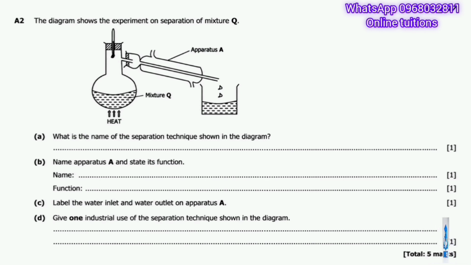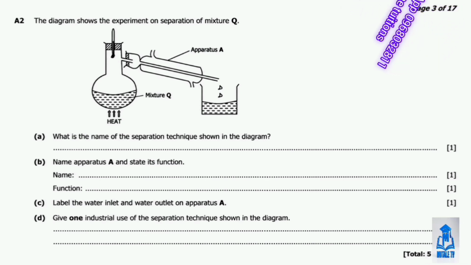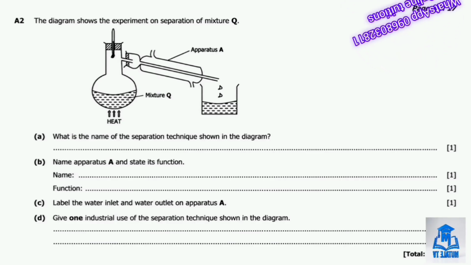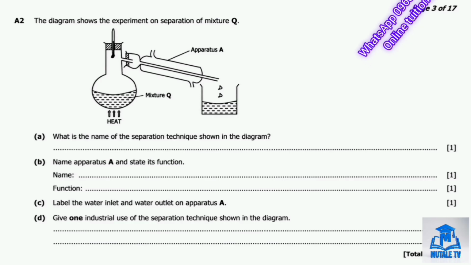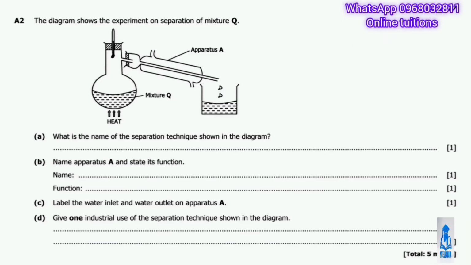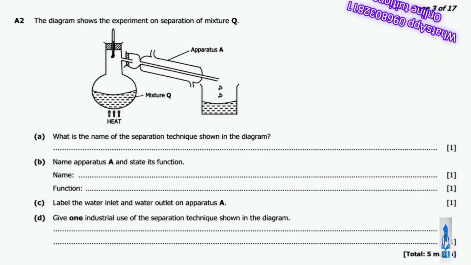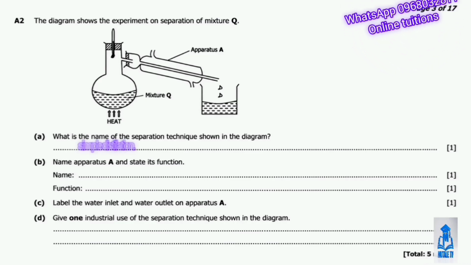So question A2 shows us a diagram of an experiment for separating mixture Q, where the mixture is heated and passed through an apparatus before being collected. So part A asks for the name of the separation technique shown in the diagram. So looking at the setup there with a heating, a condenser, and a collection vessel, this clearly shows that this is what? A simple distillation.